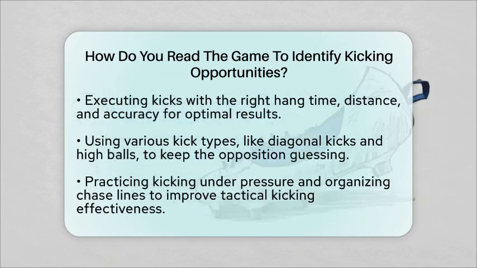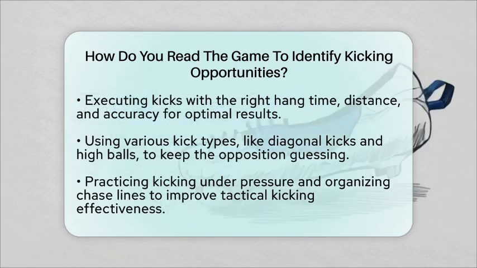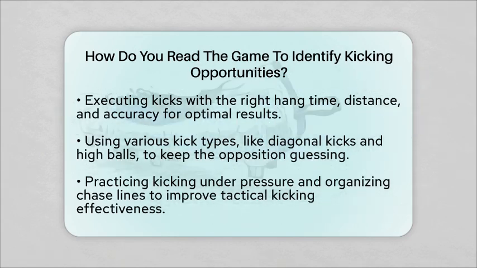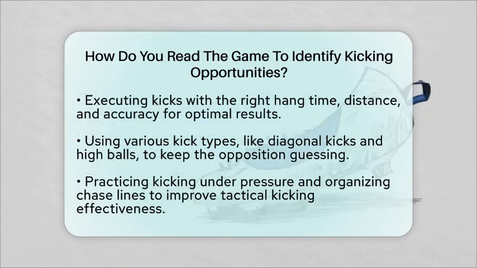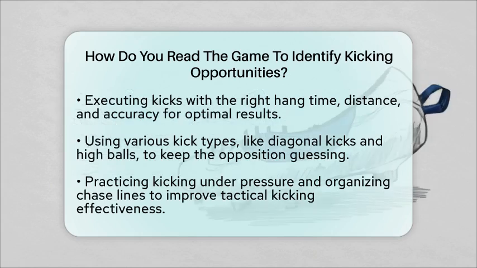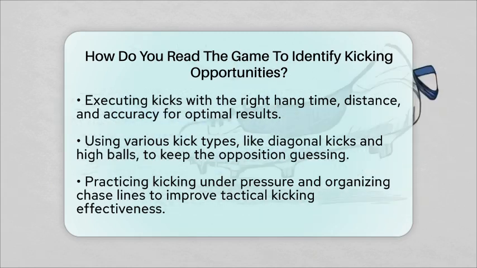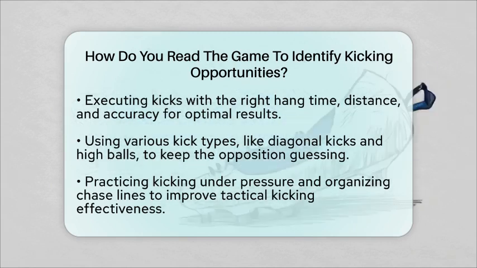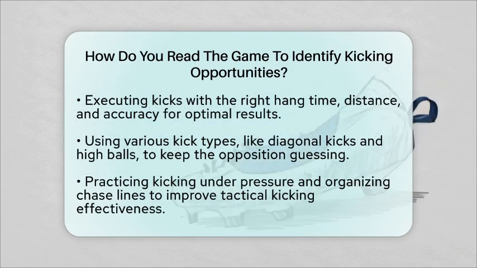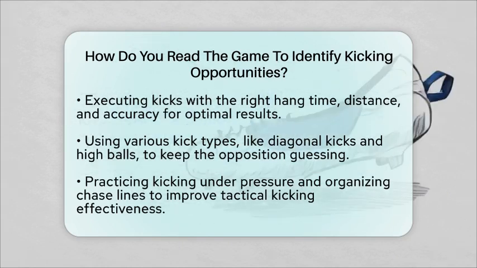In practical terms, when your team is attacking wide and the defensive line is up, a long diagonal kick behind the defenders can create space for a winger. High balls can put the opposition under pressure, especially if their catchers struggle with them. Kicking to touch from a penalty inside the opponent's half can gain territory and set up a lineout near their try line. Mixing different types of kicks keeps the opposition guessing and allows you to exploit their weaknesses.